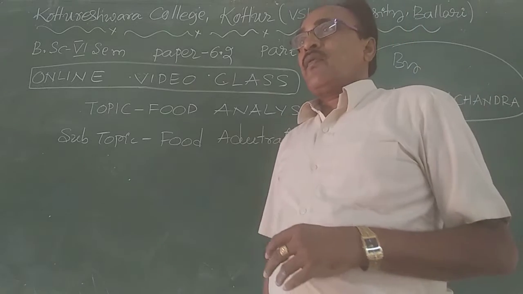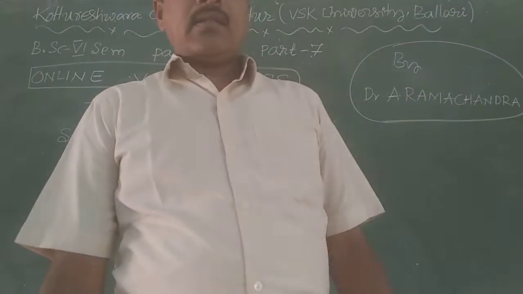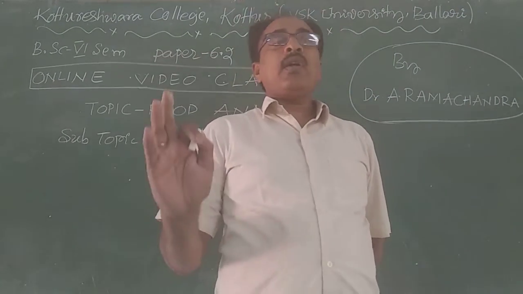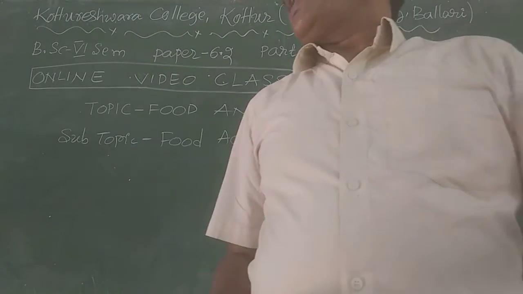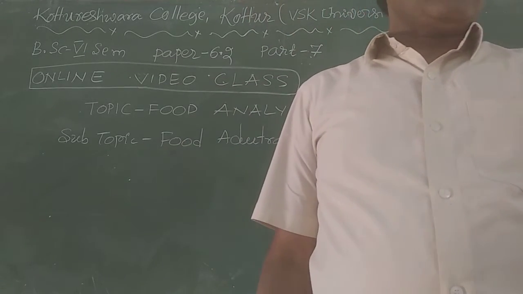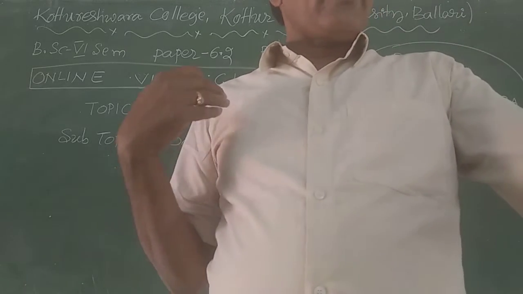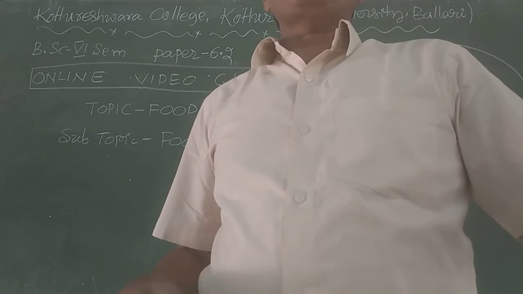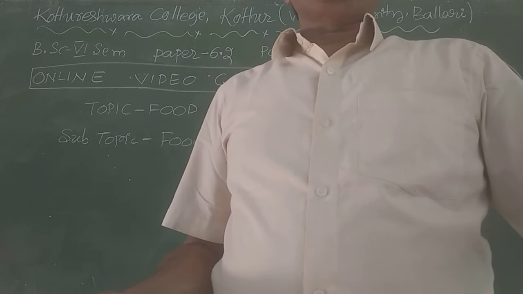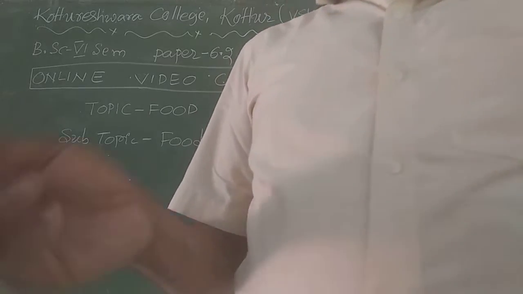The materials which are used for adulteration are called adulterants. The substances which are added into the food materials are called adulterants, right? What we are adding to the food, we cannot identify or detect easily, because the adulterants are almost similar to the pure substances.